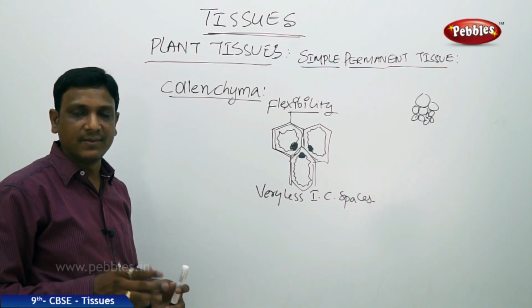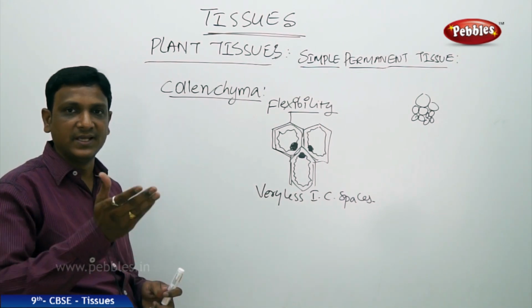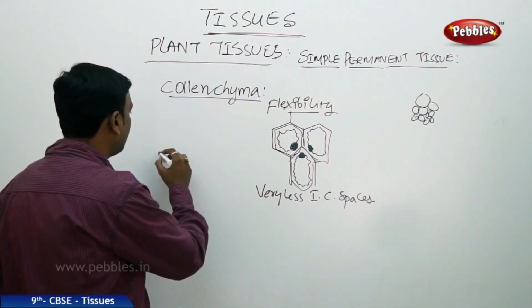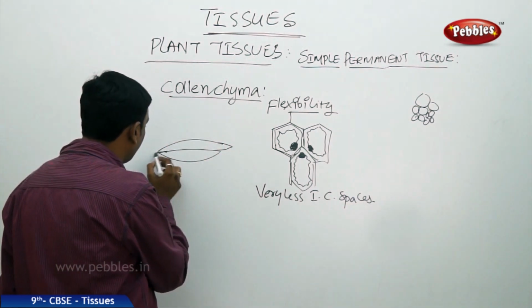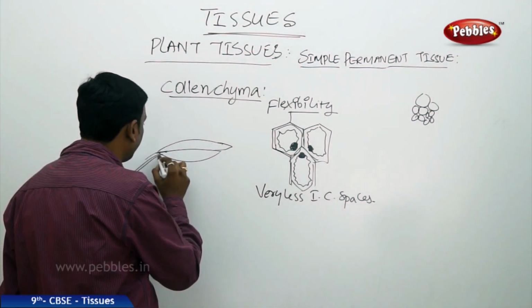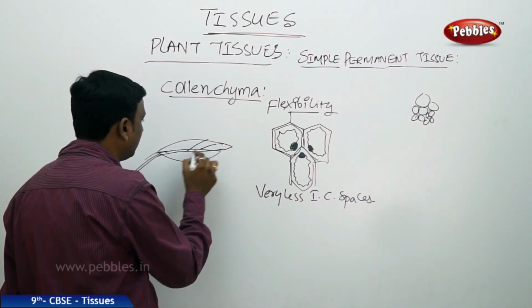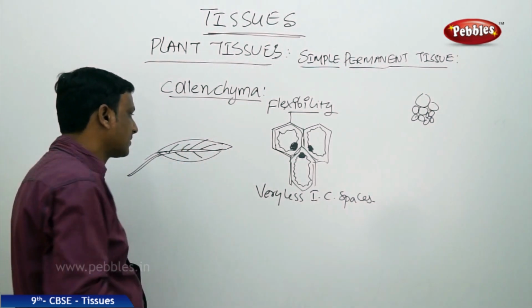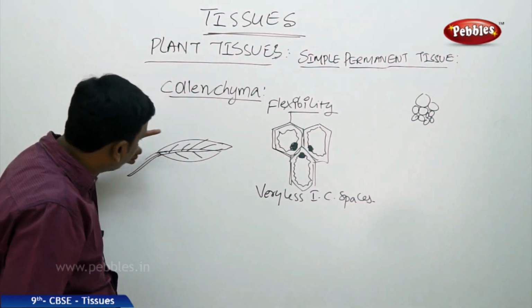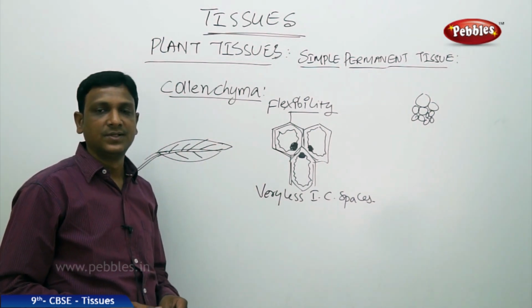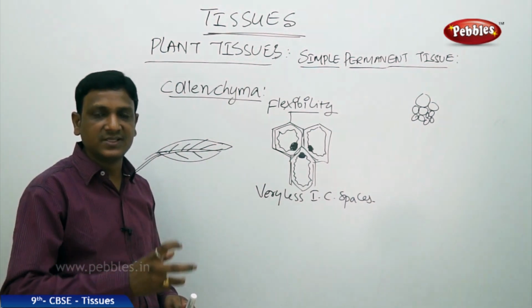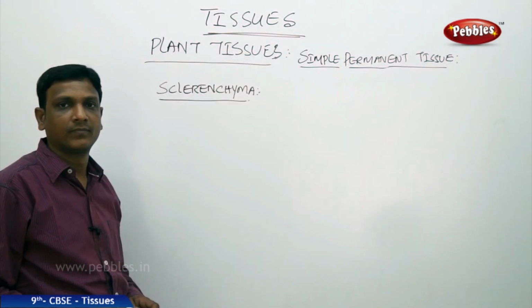We find it in the hard parts, like the base of the leaf, the stalk of the leaf. If this is the leaf, upper epidermis, you can find the stalk running in the leaf in the form of veins. So the hard part of this stalk and the veins is made up of collenchyma. So this gives the mechanical flexibility to the plant.